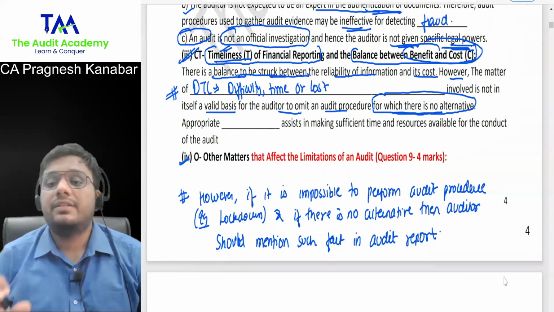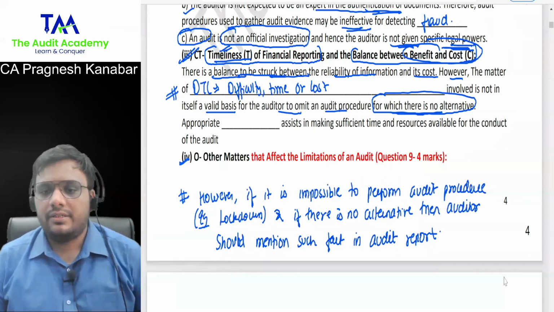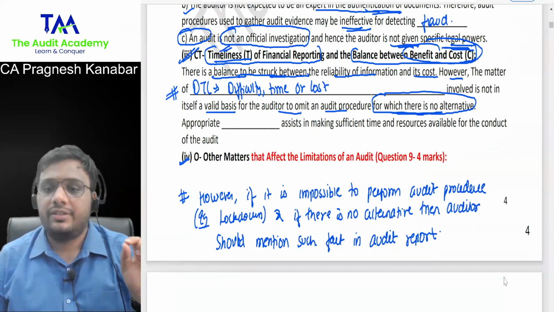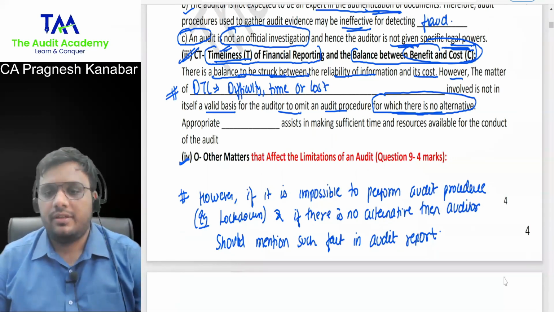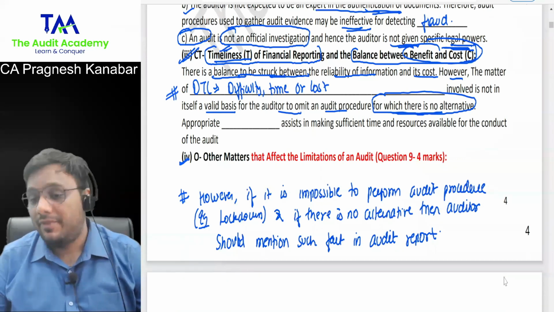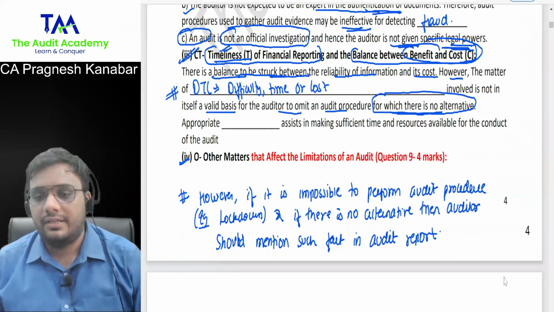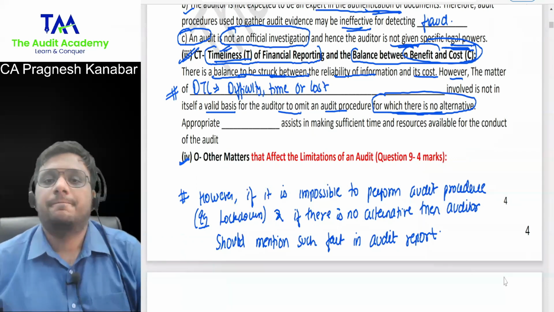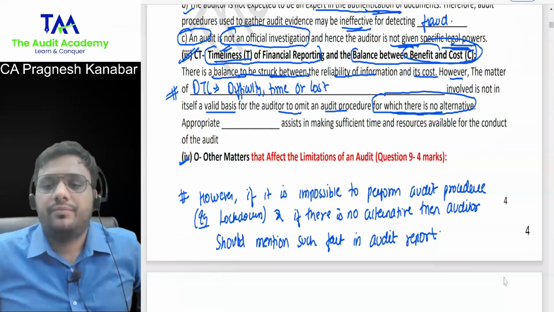Ritvik, this language that you're using, it seems that you have already studied audit once. So I can clearly understand. This modify the audit report and stuff, these kind of words I will explain when I teach standards on auditing, whether it will be qualified opinion, disclaimer of opinion, and so on. But I'm very happy with your answers. I will be talking about those words when I teach standards on auditing. I'm assuming that I'm teaching fresh students only.